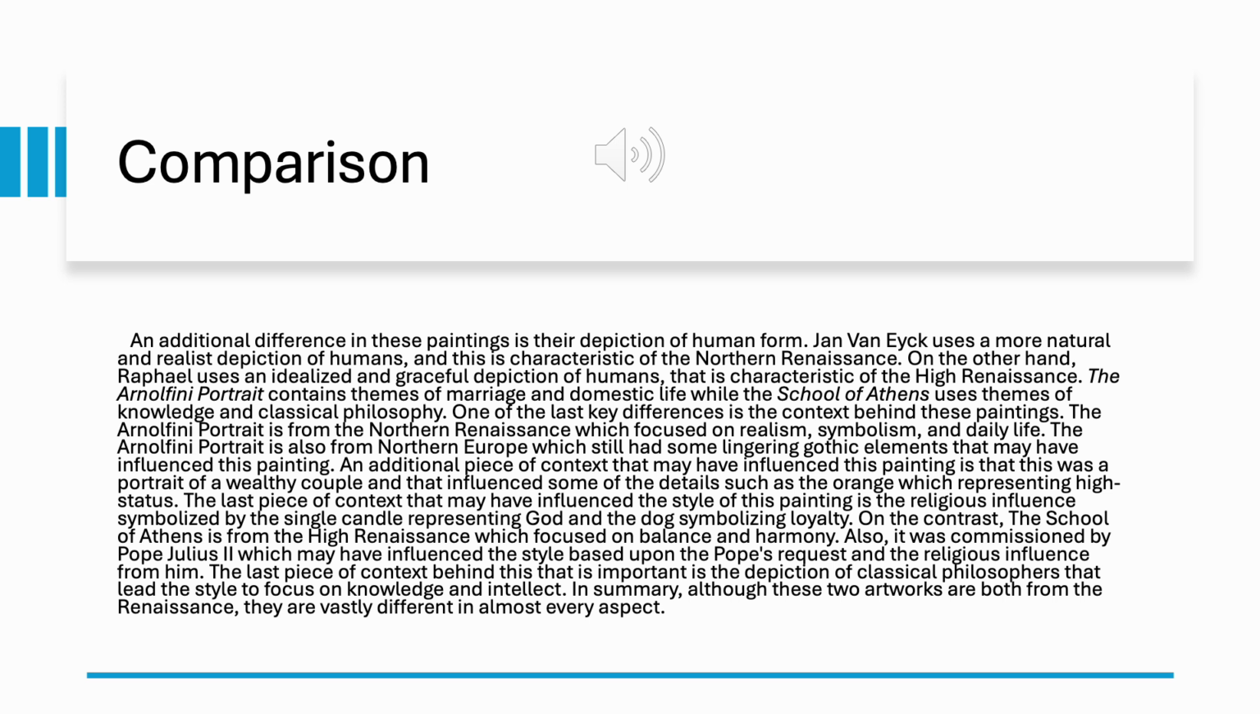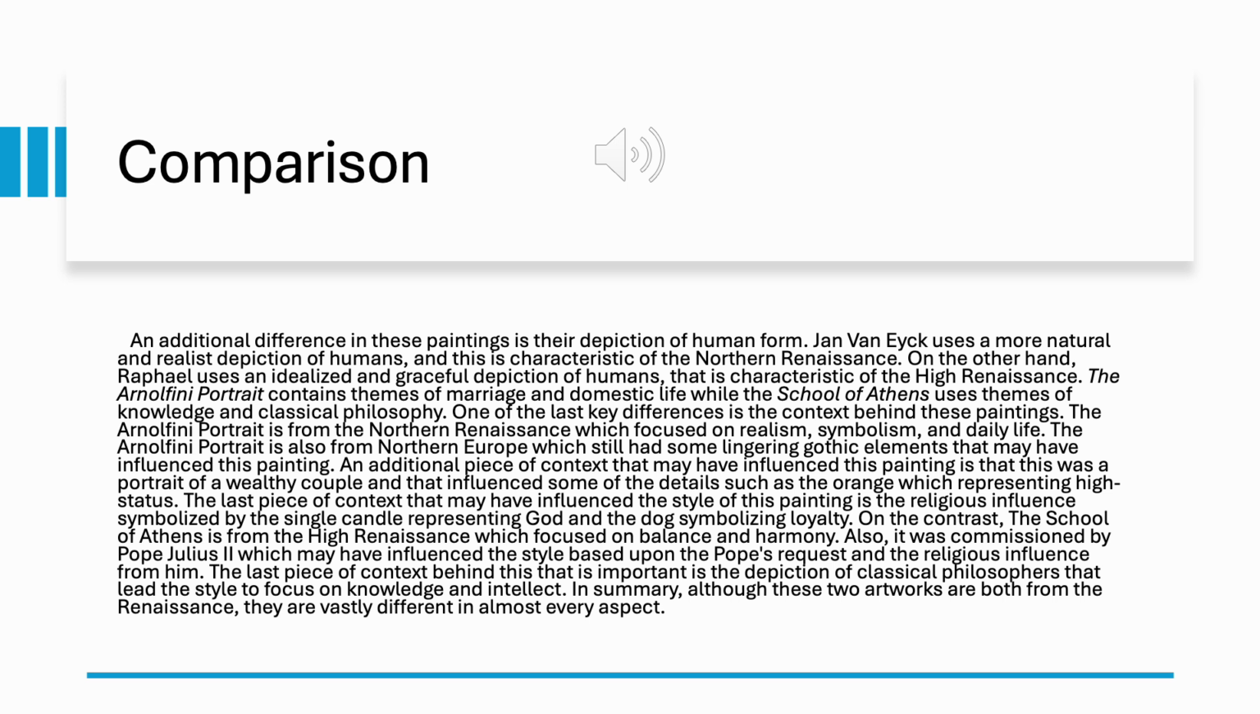Comparison. An additional difference in these paintings is their depiction of human form. Jan van Eyck uses a more natural and realistic depiction of humans, and this is characteristic of the Northern Renaissance. On the other hand, Raphael uses an idealized and graceful depiction of humans that is characteristic of the High Renaissance.